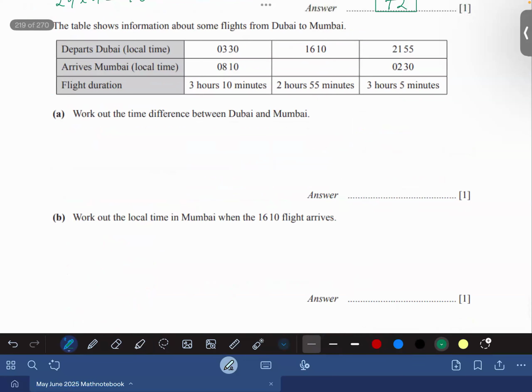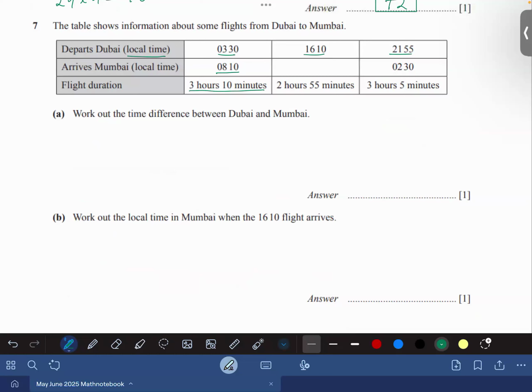Okay. Question number 7. It's a time question. The table shows information about the flights from Dubai to Mumbai. The departure times from Dubai, local time, are 03:30, 16:10, 21:55. These are three flight departures. The flight duration is 3 hours and 10 minutes.